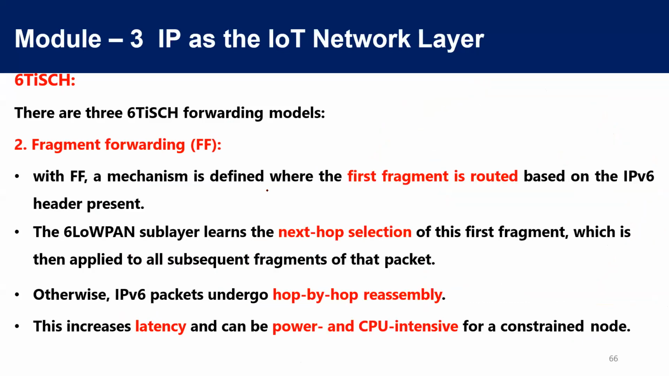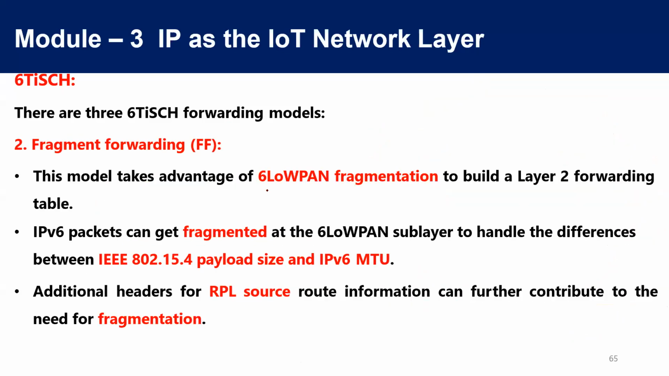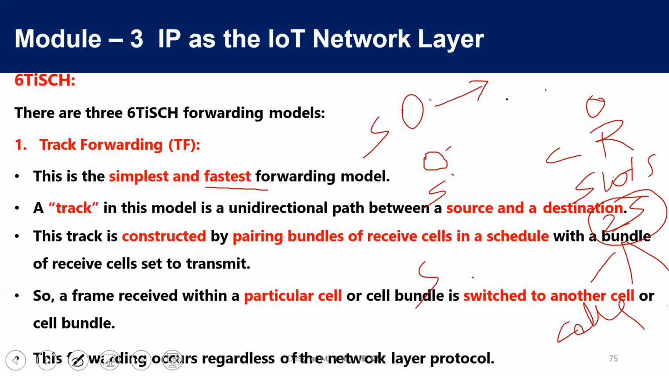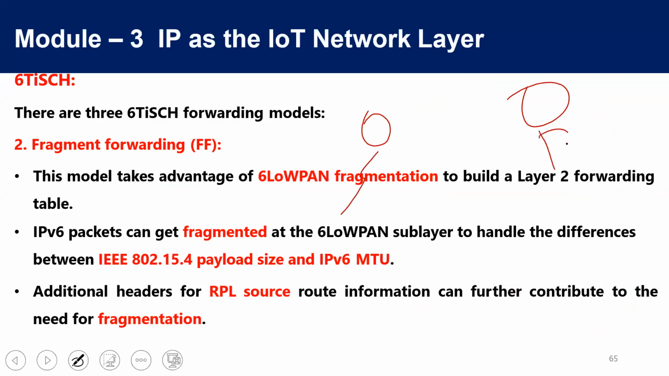The next two forwarding techniques are between only one sender and one receiver. What is this? Fragment forwarding. Here, in the fragmented technique, between the sender and the receiver, the data will be transmitted. How? Not as fully packed data. This data will be divided into fragments by using 6-LoWPAN, and the data will be forwarded. The packet is divided into fragments, small units. Then it will be forwarded using the 6-LoWPAN fragment header.